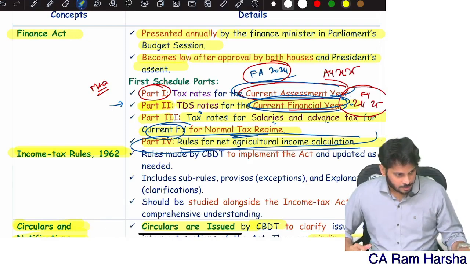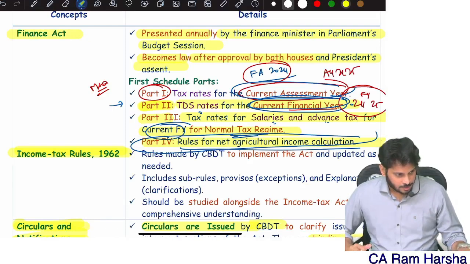These special incomes are taxed at rates which are the same whether you are a senior citizen, super senior, normal citizen, company, firm, AOP, BOI, individual, it doesn't matter. What do special tax rates mean? Income specific. Here the tax rate is decided not based on the assessee type, it is based on income type.